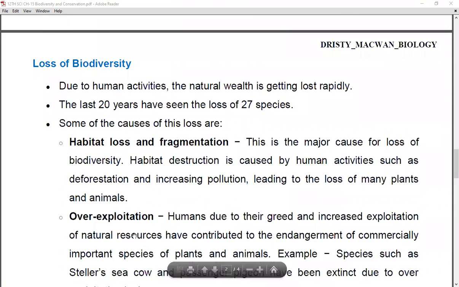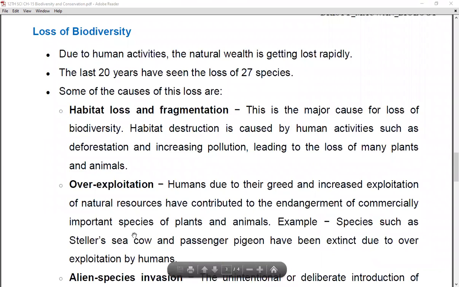Now we are going to see about the loss of biodiversity, and this is one of the most important topics of this chapter. Due to human activities, the natural wealth is getting lost rapidly. So many natural resources as well as species are getting extinct, that is, we are losing them in a very rapid way.